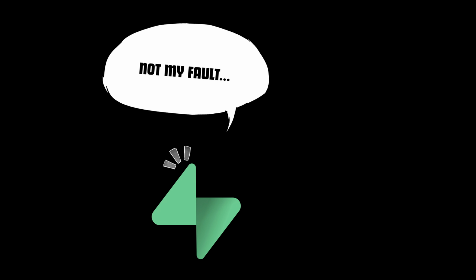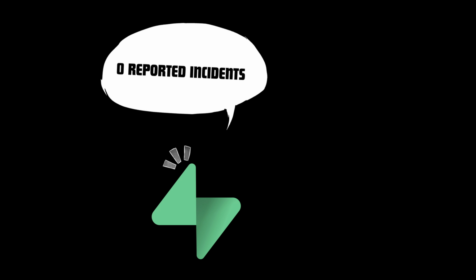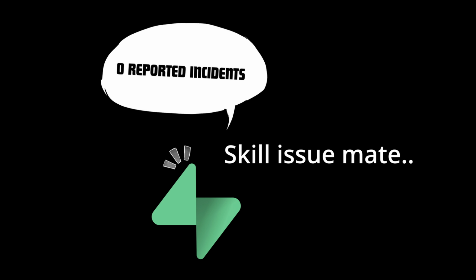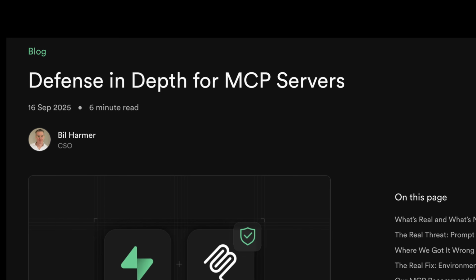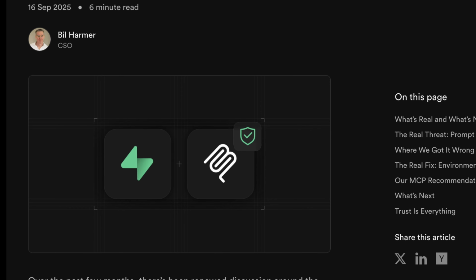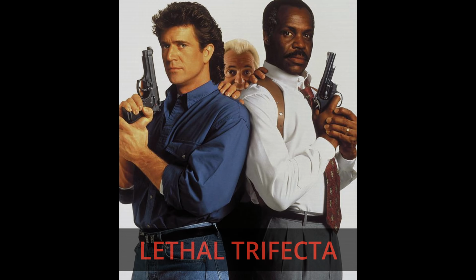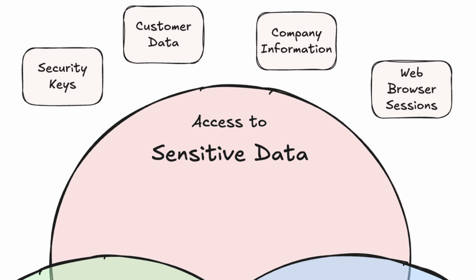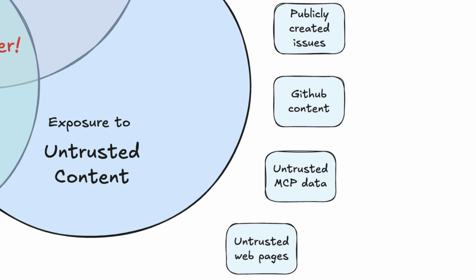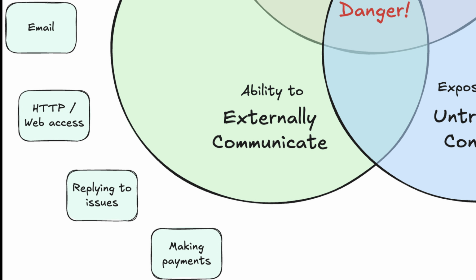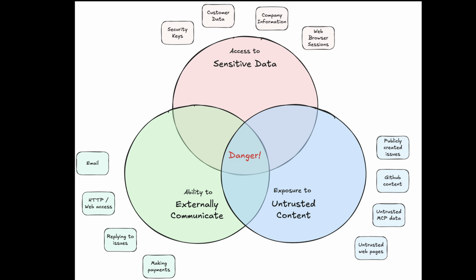But the reality is this isn't the fault of Supabase. There was no Supabase customer who got their data leaked or any reported incident. Supabase team also replied immediately with the blog titled Defense in Depth for MCP. See, this scenario needs three key ingredients called the lethal trifecta. First is access to private data, which is obvious. Second is exposure to untrusted content, the path through which an attacker puts in malicious instructions, and an ability to externally communicate, which is where the MCP and the tool callings come in.